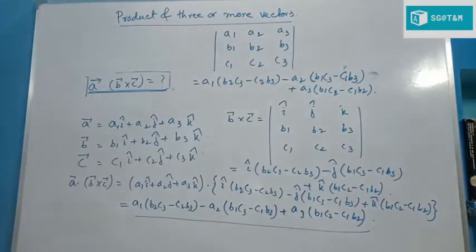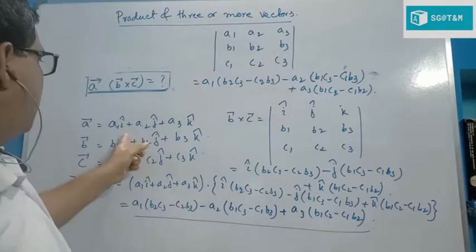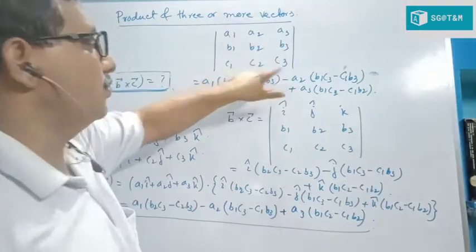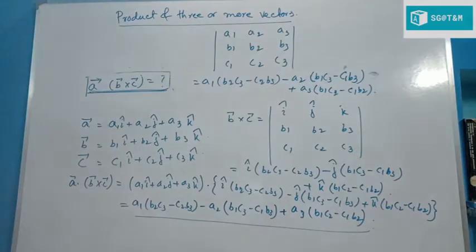So if the question is to find A dot B cross C, just find the coefficient determinant of A, B and C: A1, A2, A3, B1, B2, B3, C1, C2, C3. Now A dot B cross C is written in another way also.